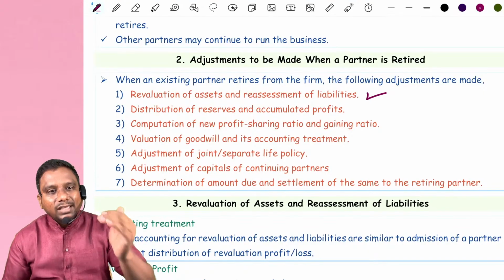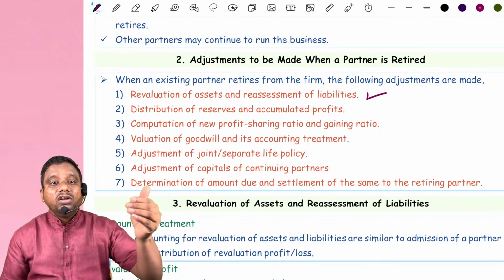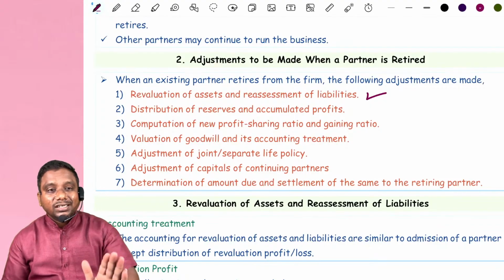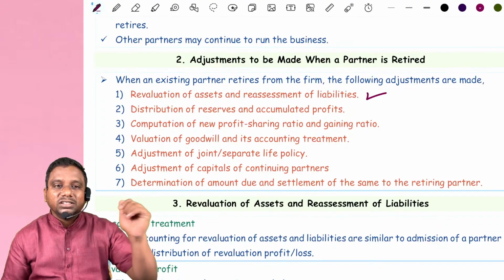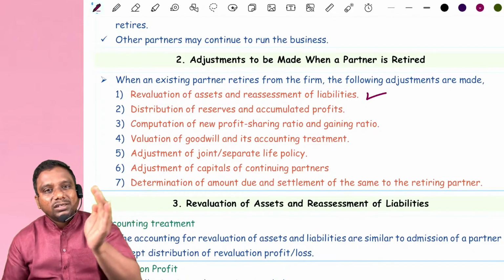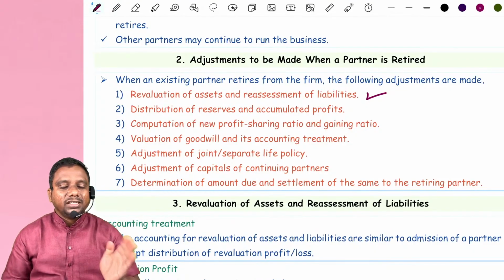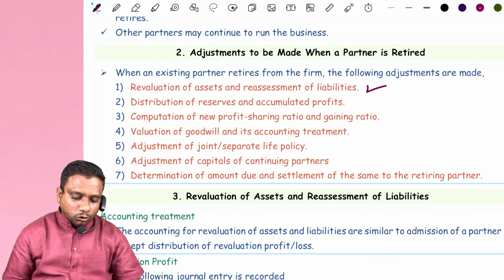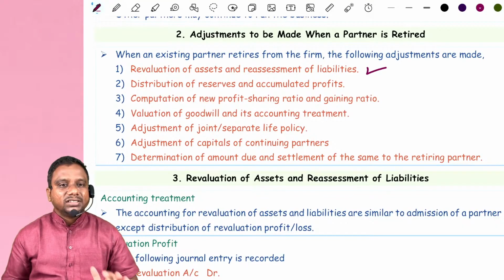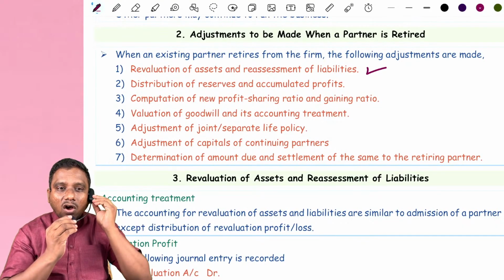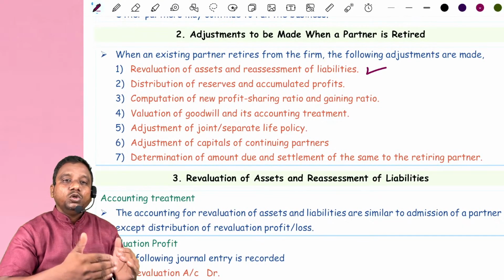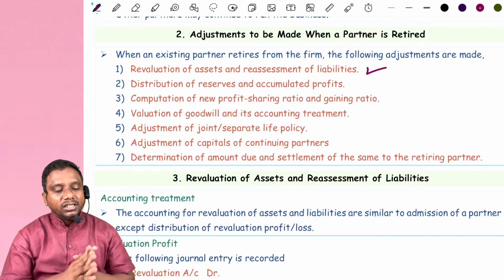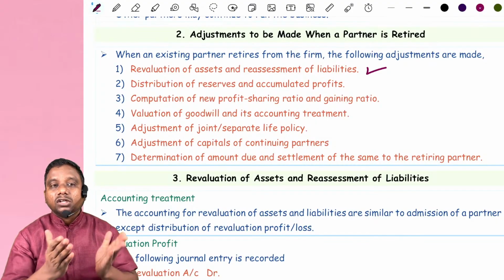And here the same memorandum revaluation account concept also applies. Do you remember? That's why I said if you can understand the adjustments in case of admission, then the same adjustments carry over to retirement and death. Our task becomes very simple. Next step: the profit or loss on revaluation of assets and reassessment of liabilities is distributed to all partners in their old profit sharing ratio. Here the memorandum revaluation concept also comes.